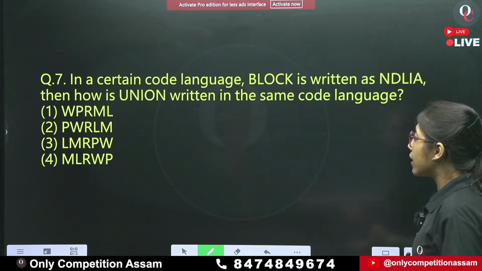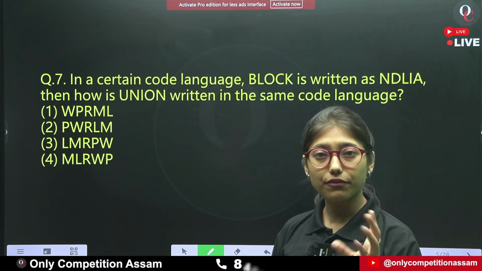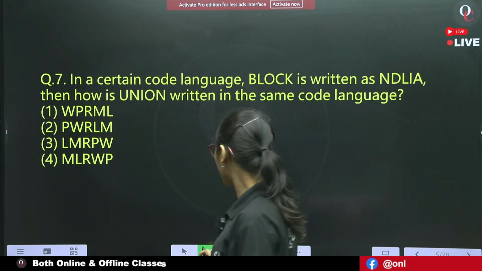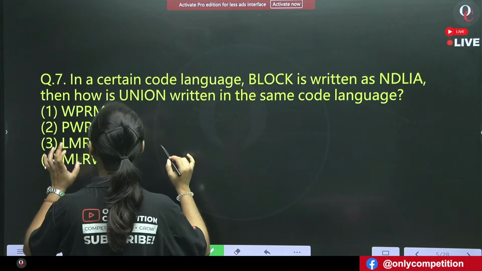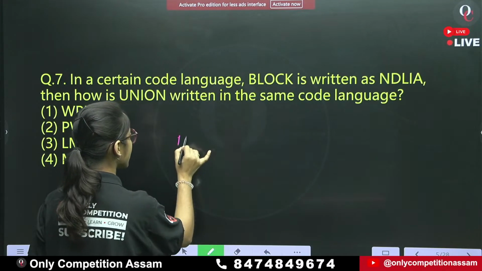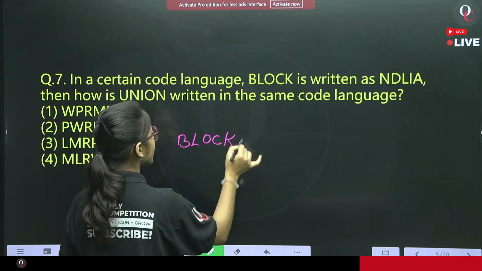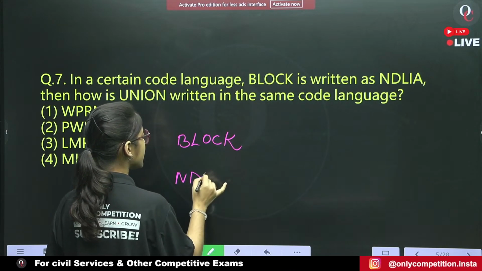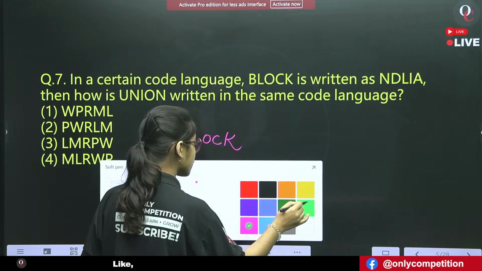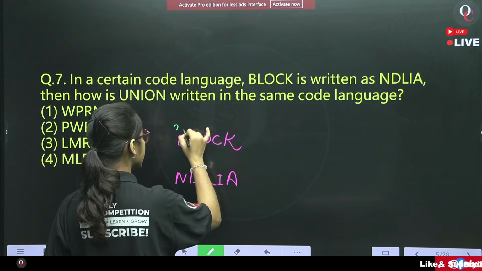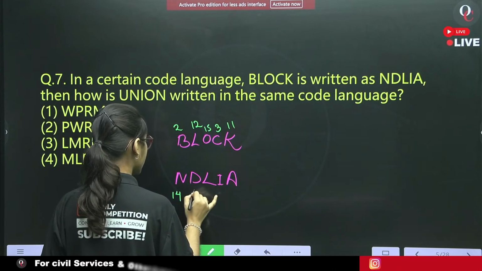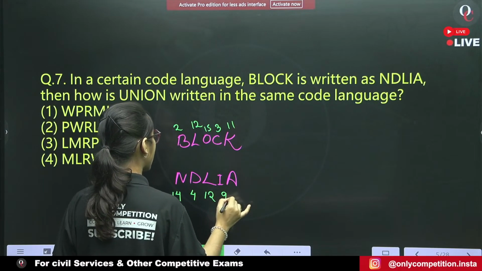Now let's start the first question. The first question consists of letter coding. What will be the answer of question number 7? We are given that in a certain code language, BLOCK is written as NDLIA. Now write down the position values of each and every letter. This is 2, 12, 15, 3 and 11. This is 14, 4, 12, 9 and 1.